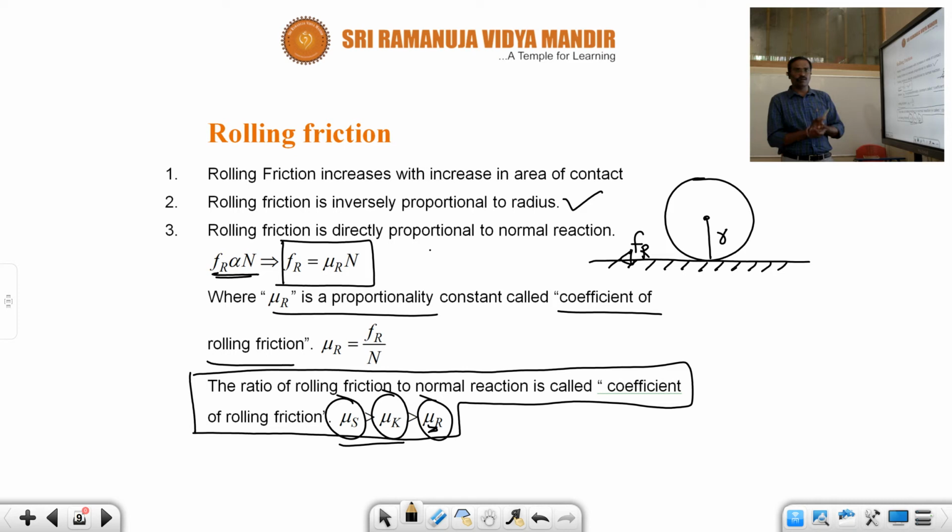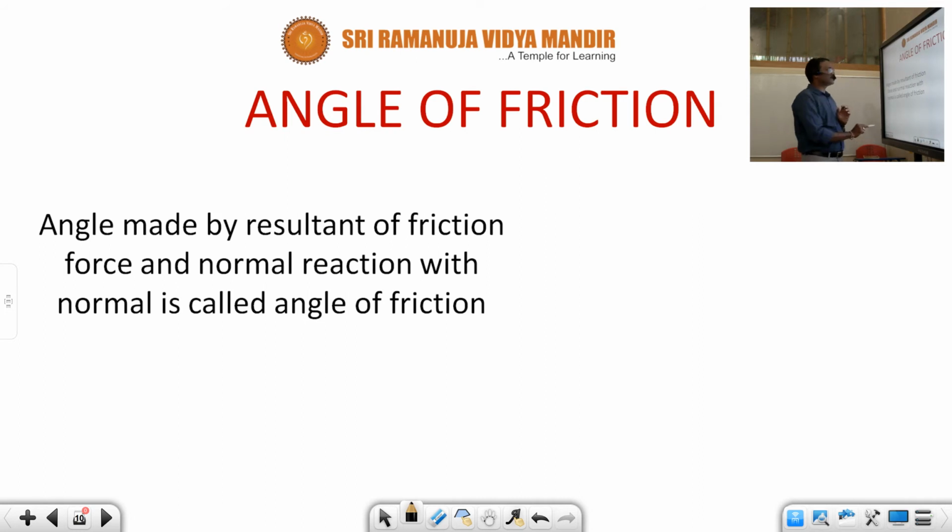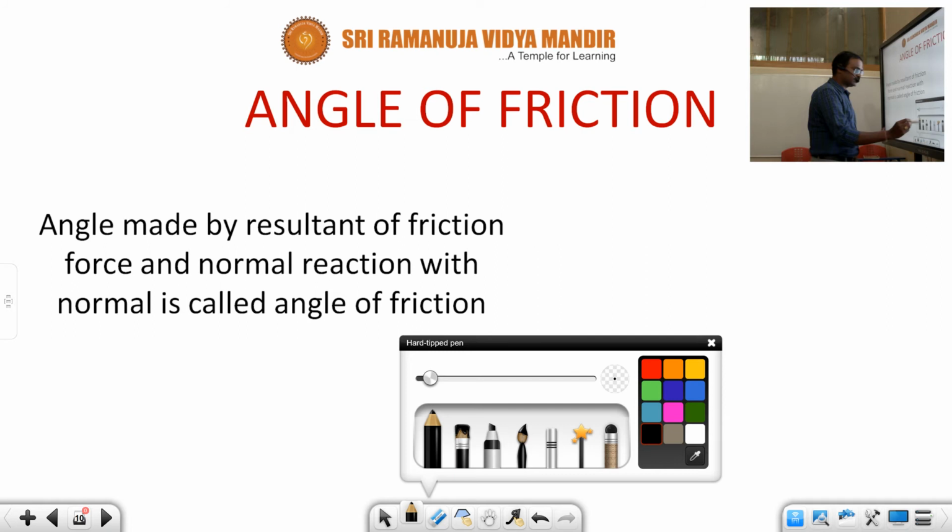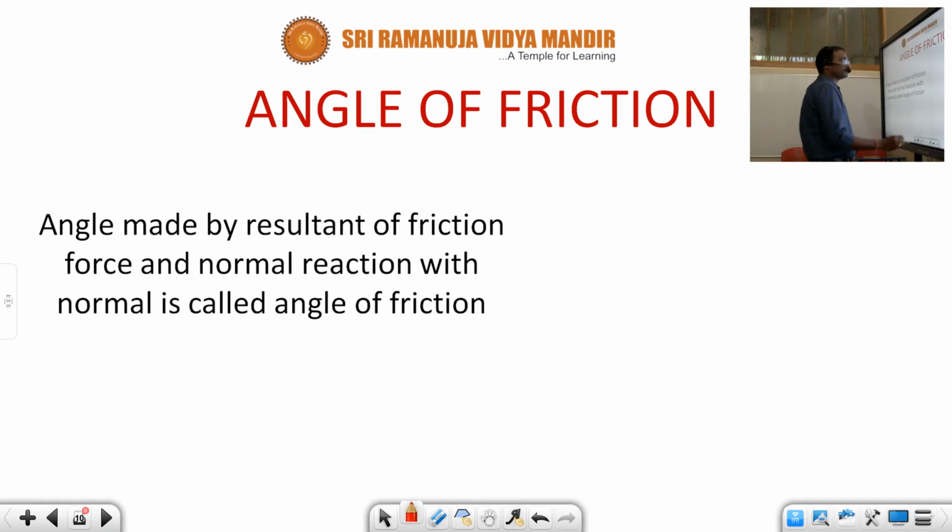Hope you understand what is called friction. Friction is an opposing force which acts in the opposite direction to the applied force on a body, which reduces the relative motion. Let us discuss with one example how the situation is going to be. Before that, angle of friction. What is meant by angle of friction? The angle made by the resultant of frictional force and normal reaction with the normal is called the angle of friction. Let us see how it is explained.